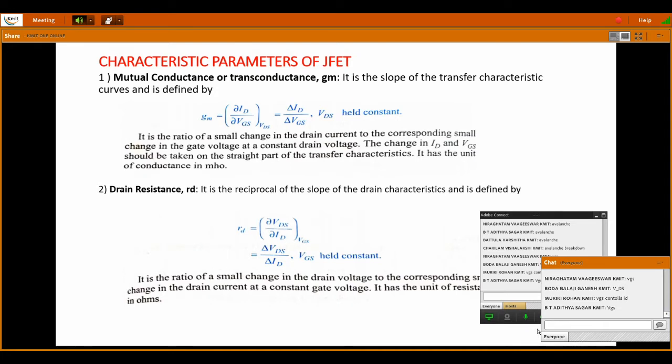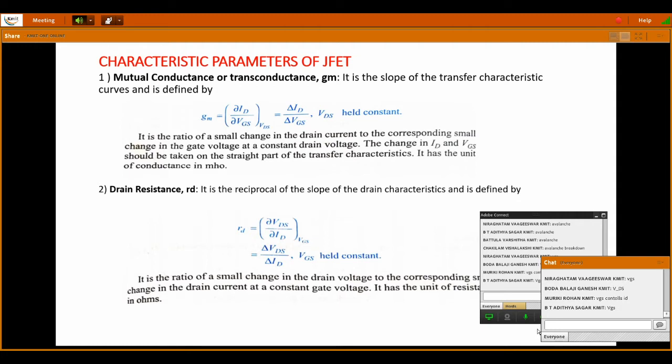See the definition, it is a ratio of a small change in the drain current to the corresponding small change in the gate voltage at a constant drain voltage. The change in ID by VGS should be taken on a straight path of the transfer characteristics, and it has the units of conductance, mho. Conductance is nothing but the opposite of resistance. Resistance has the unit ohm, so since conductance is the reciprocal of resistance, the unit is mho.